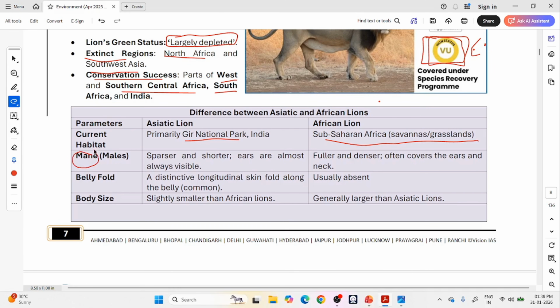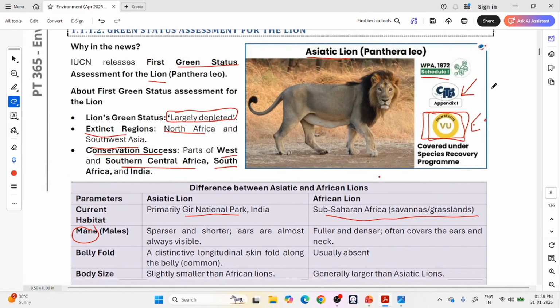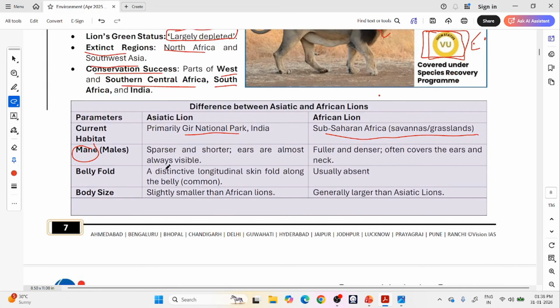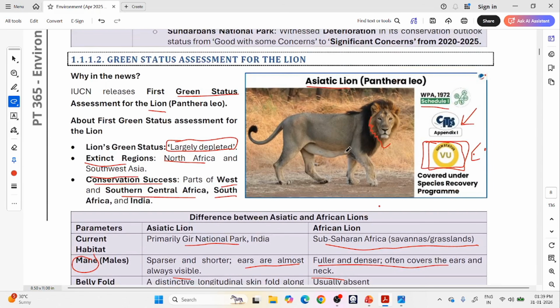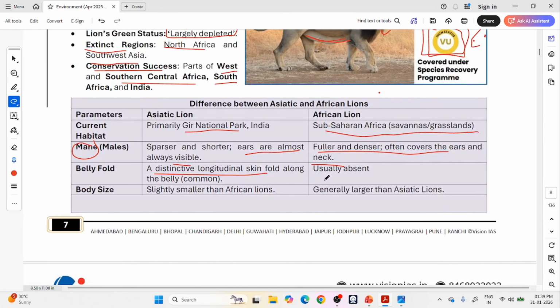The hairy region around the lion's head is called the mane. In Asiatic lions it is sparser and shorter, and the ears are almost visible. But for African lions, the mane is denser and often covers the ears and neck. Belly fold: a distinctive longitudinal skin fold along the belly is common in Asiatic lions. See this skin fold here. It is absent in African lions.